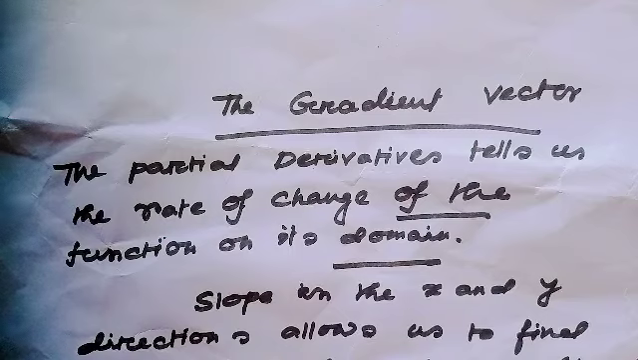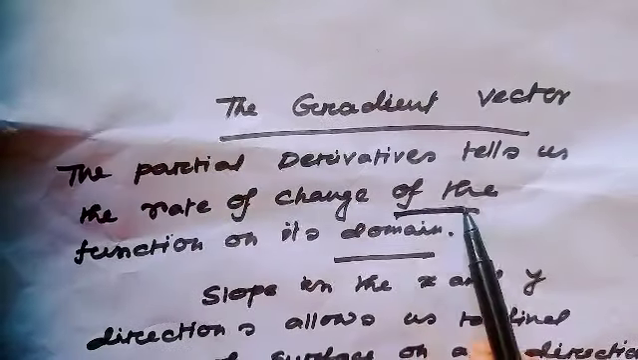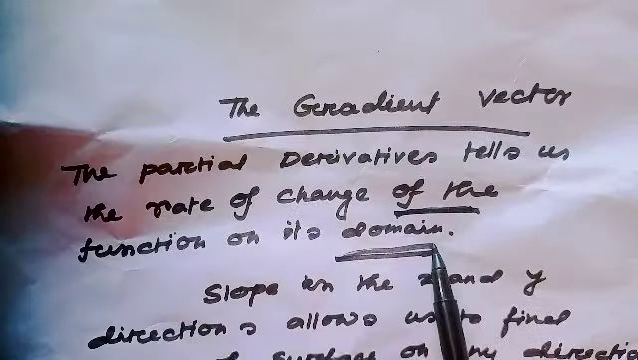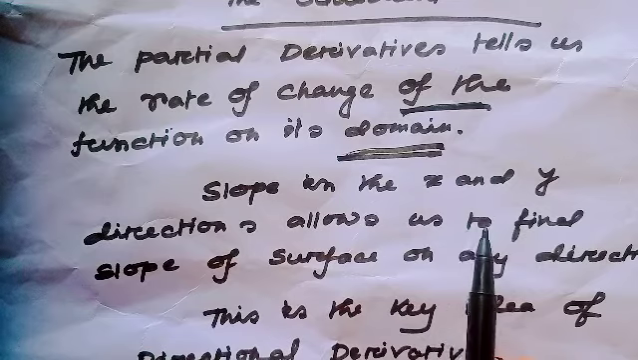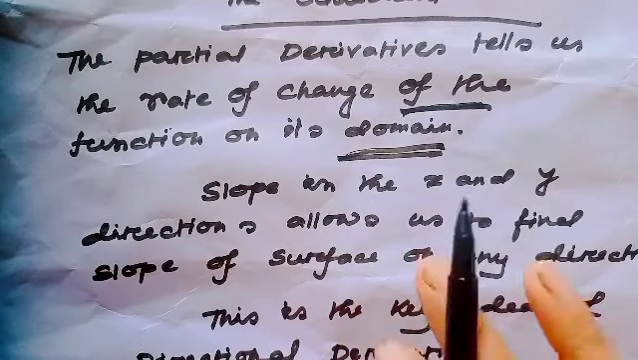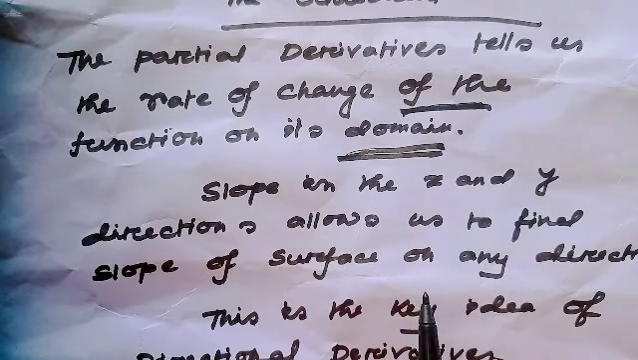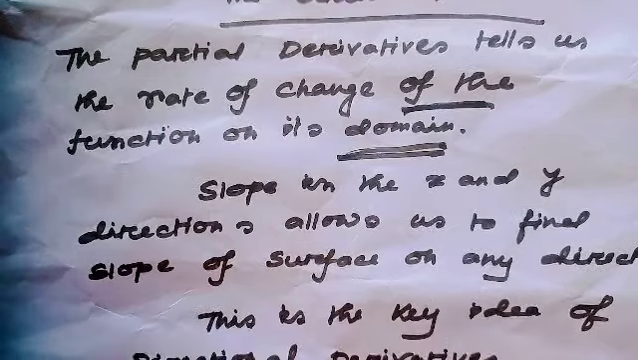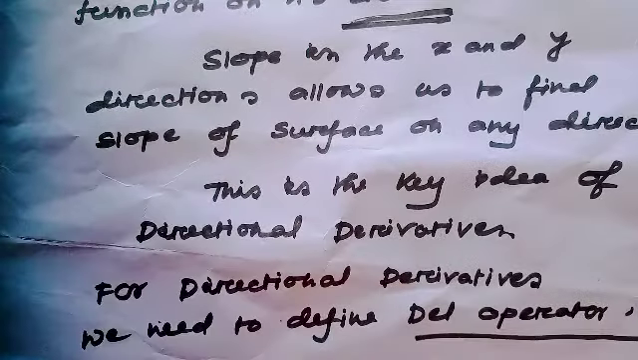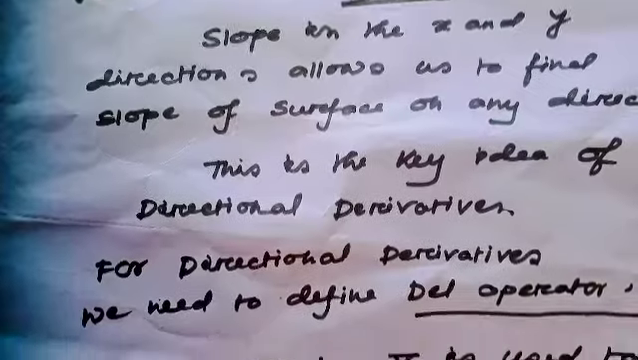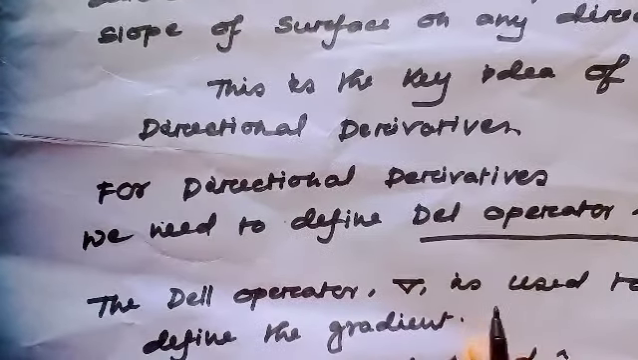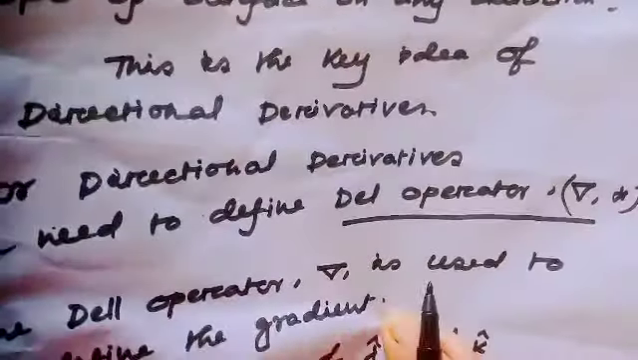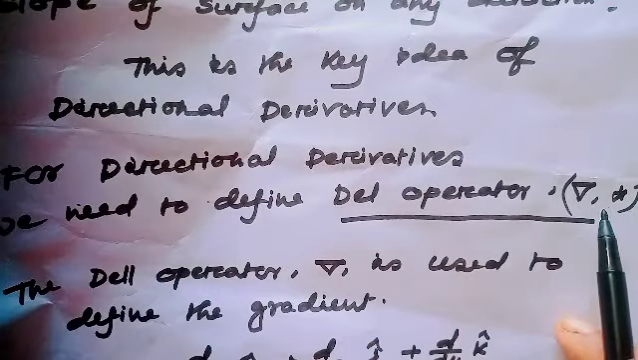We all know the partial derivative. The partial derivative tells us the rate of change of the function on its domain. This is actually the partial derivative, the slope in only the direction x and y. And for any direction, we have to find the idea of the directional derivative. This is the key idea of the directional derivative. For the directional derivative, we need the del operator, which I defined in my earlier video.